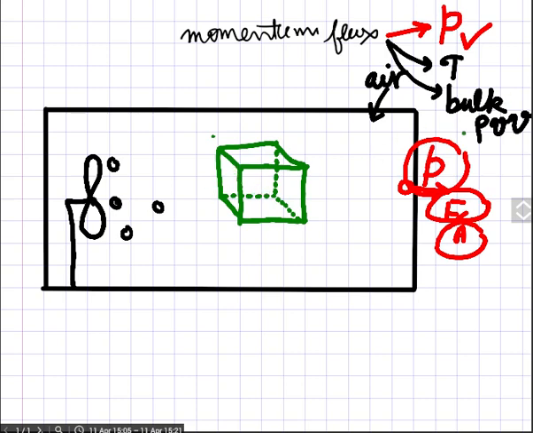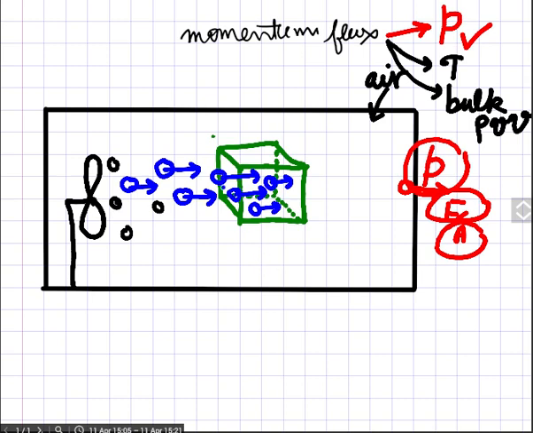Now we come to the bulk momentum flux, or bulk momentum transfer. Because of the velocity that they have got from the fan, they are moving in this direction, and now they will enter physically into this space.